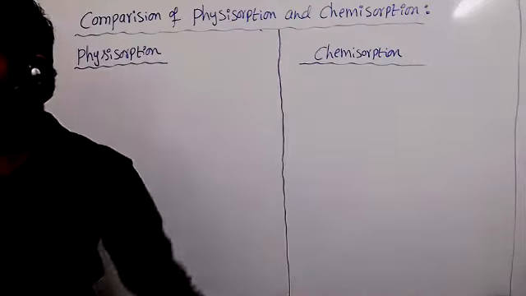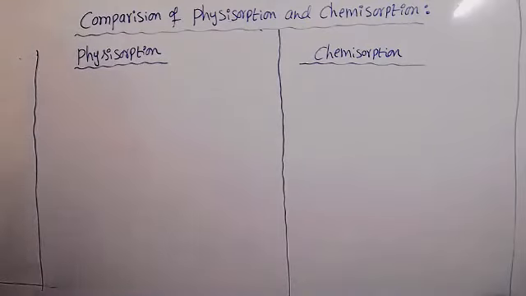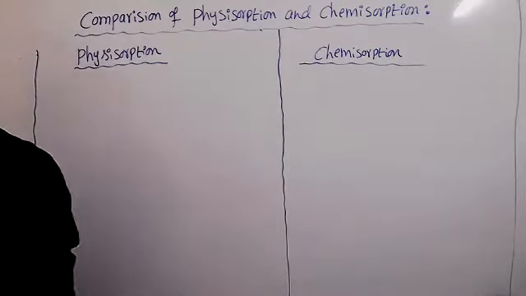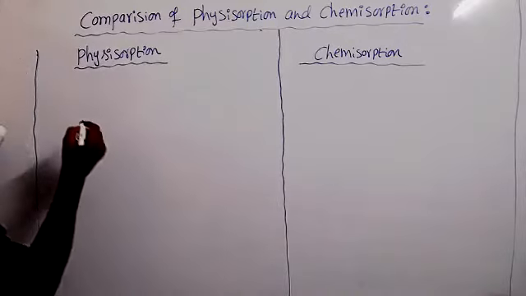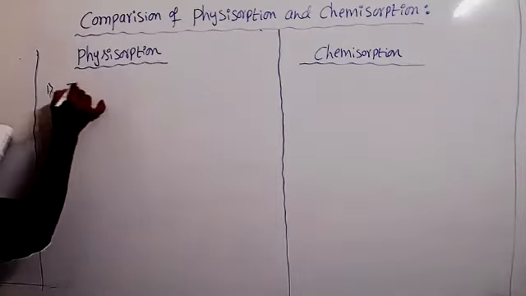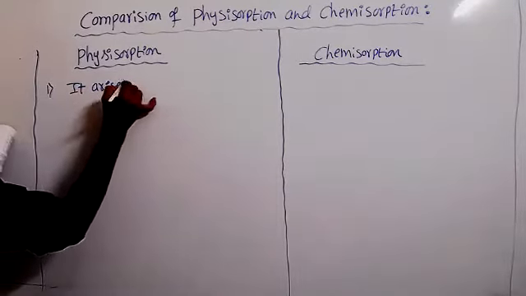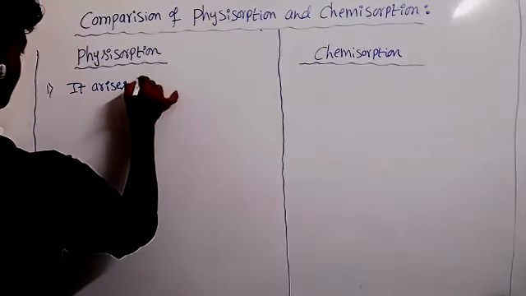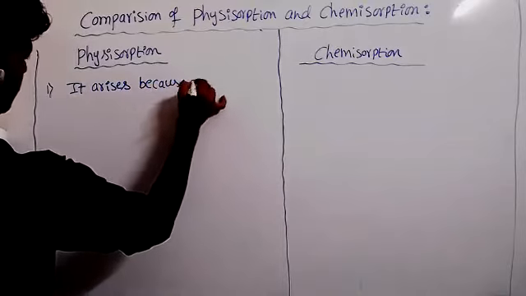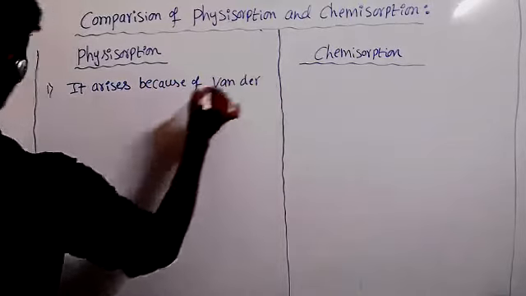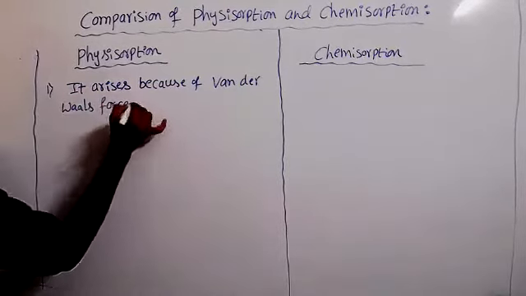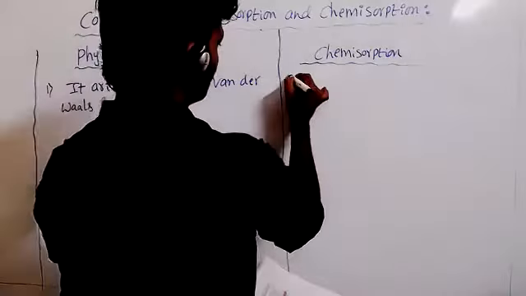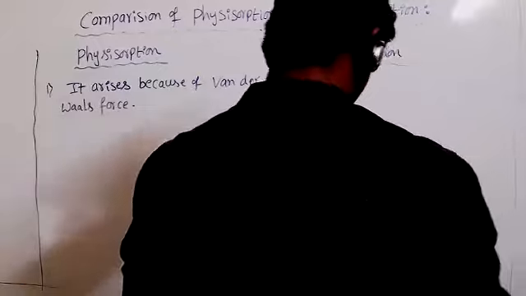In chemisorption, chemical bonding is involved. So write the first point: it arises because of Van der Waals force, and it is caused by chemical bond formation.